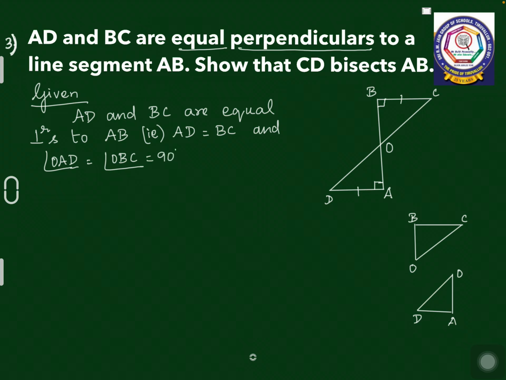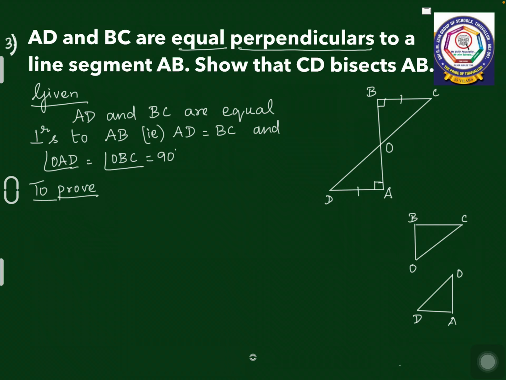Because they are perpendiculars to the line segment AB, so it makes 90 degrees with AB. So angle OAD and angle OBC both are equal to 90 degrees and both the perpendiculars AD and BC are equal. What are you supposed to prove? CD bisects AB.